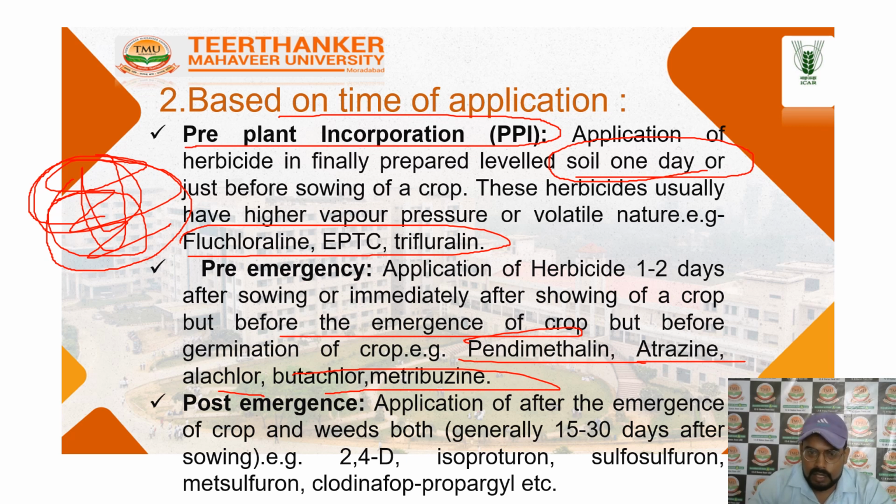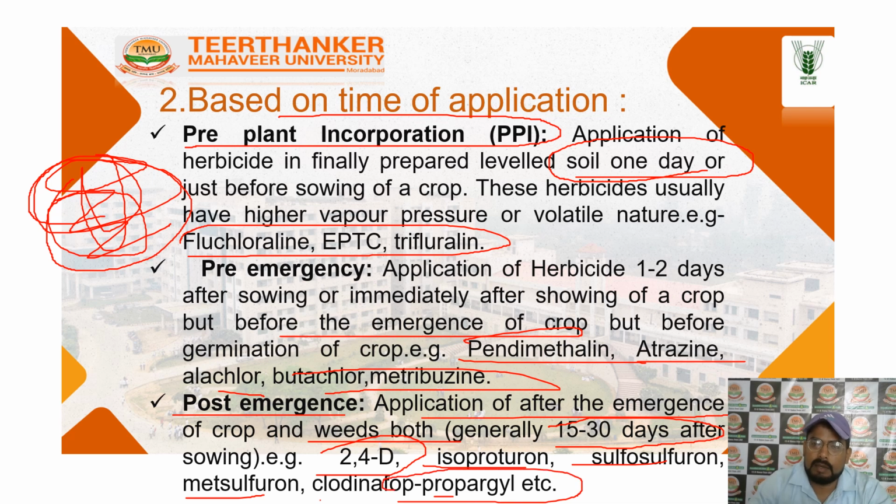The last one is the post-emergence. Post-emergence herbicides are less toxic and are applied in the field. These herbicides are applied in the crop after the germination of the weeds. So generally 20 to 30 days after the sowing of the crops. These herbicides are categorized as 2,4-D, isoproturon, sulfosulfuron, metsulfuron, and chlorimuron. These are the herbicide category after the emergence.